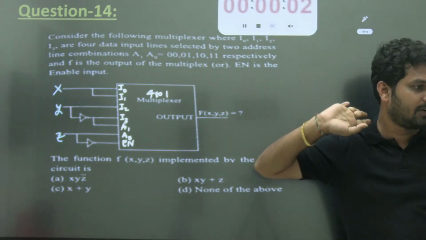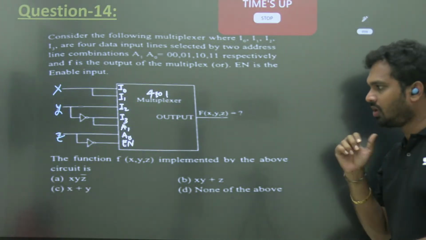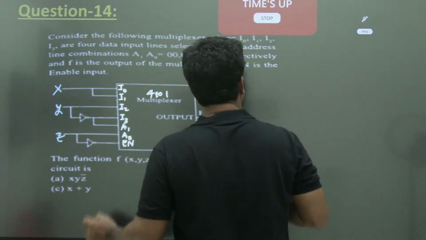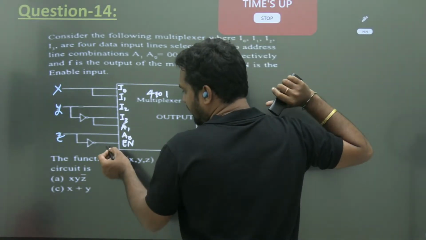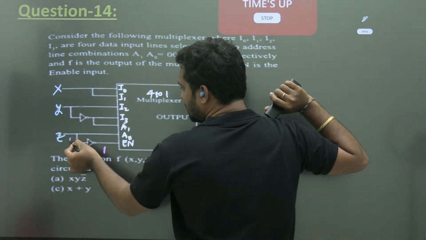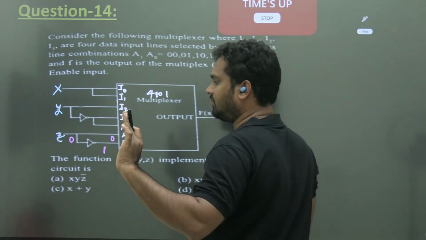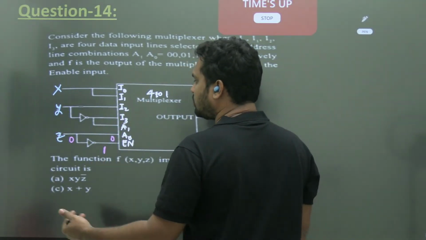Time up. Here the first thing we should understand is that for the enable to be 1, this input must be 1, so this must be 0. The NOT is always 0, no change there. Then xy can be anything.